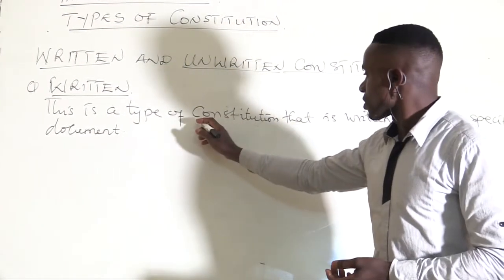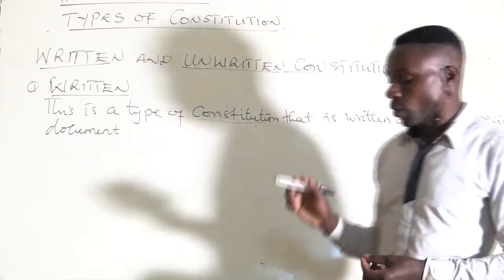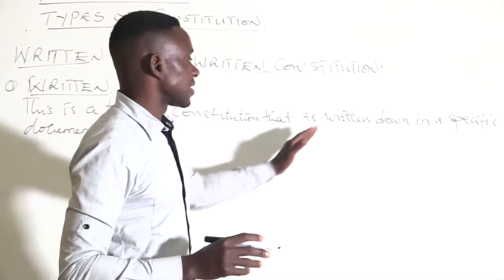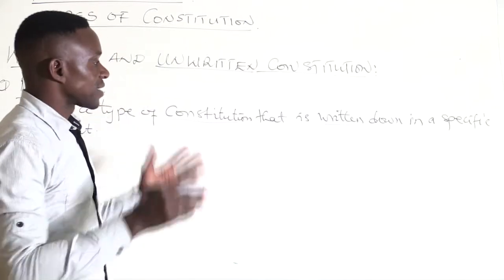Because it is written, it has regulations that are written down. All the regulations are written down. That is the written.